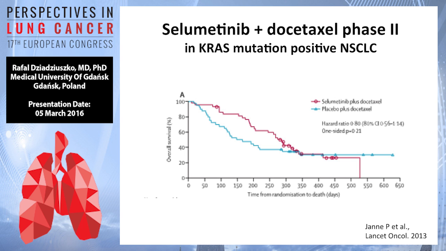There was also a trend towards overall survival advantage. These led to 2 subsequent phase 3 clinical trials, one specifically targeting patients in KRAS mutant non-small cell lung cancer, one in KRAS wild type non-small cell lung cancer, the SELECT 1 and 2 studies. Both studies completed their accrual, and the results should be released quite soon.